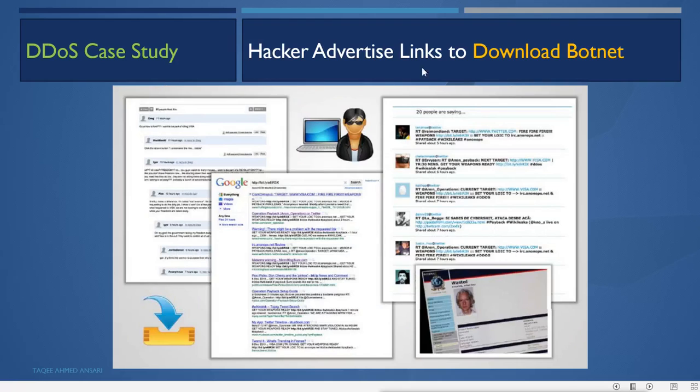Hackers also advertised links to download the botnets on Twitter, Facebook and Google. They advertised it so that anyone can download it easily.